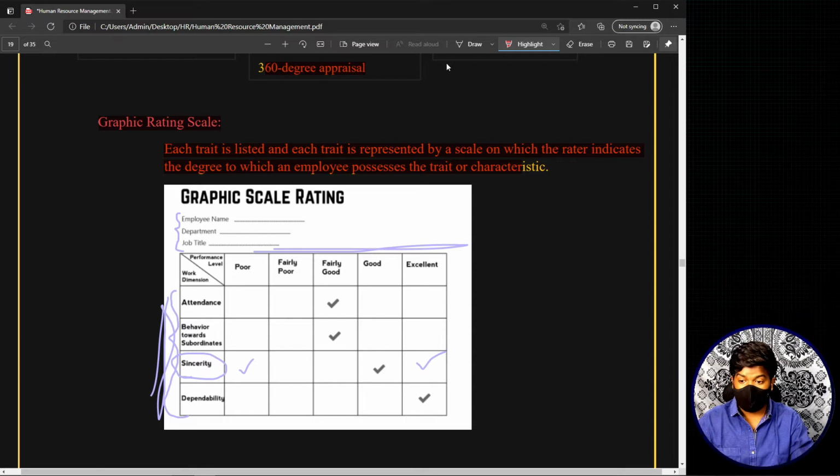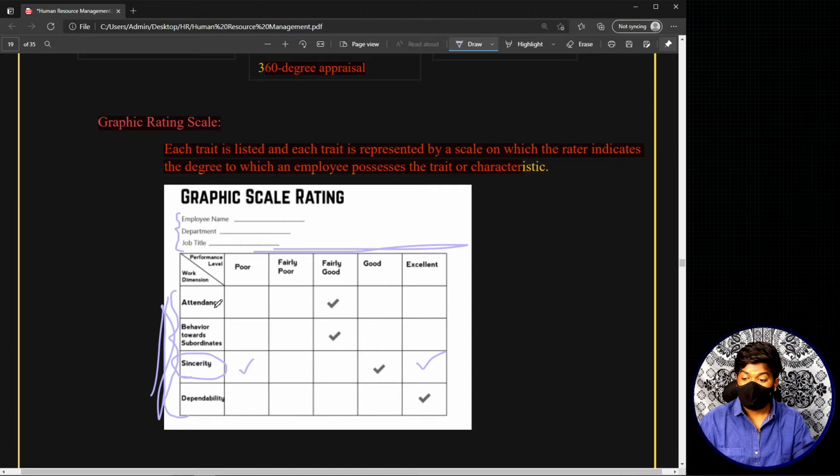In this example we have considered the same scale, that means each and every scale has the same degrees: poor, fairly good, and excellent. For each and every personality trait, we are considering a single scale. There will also be situations where you can use different scales for different personality characteristics.